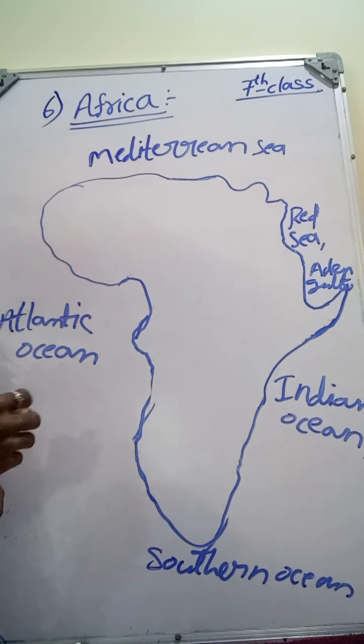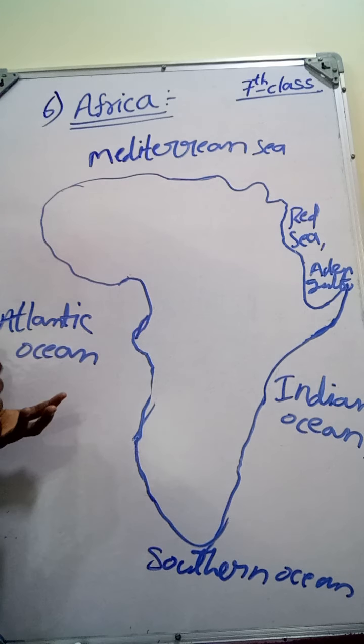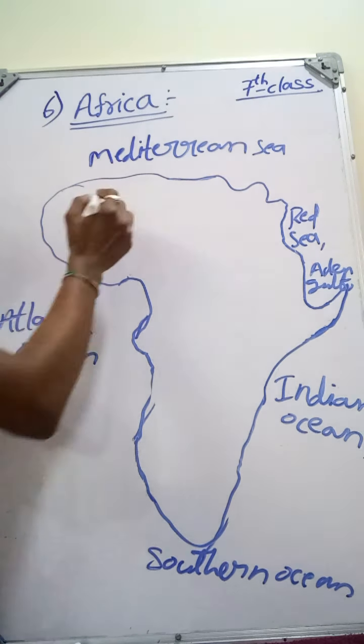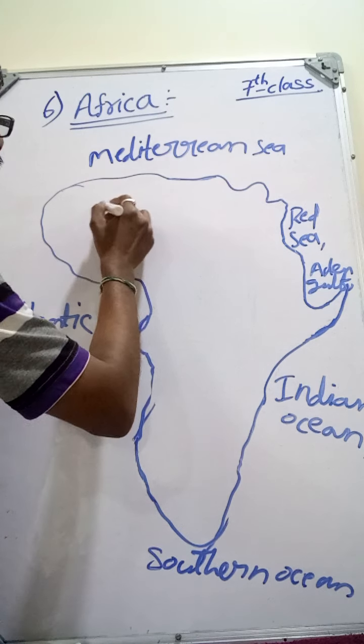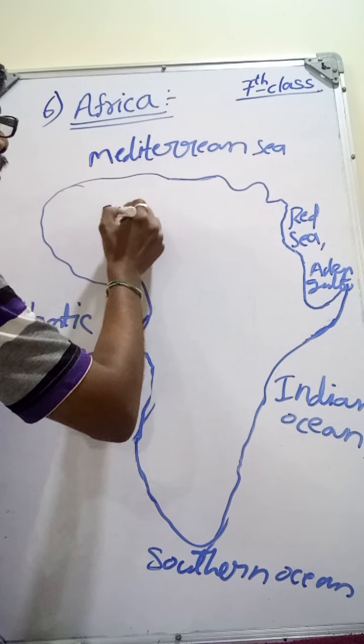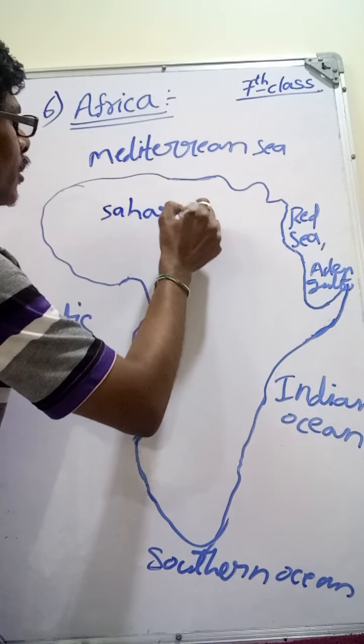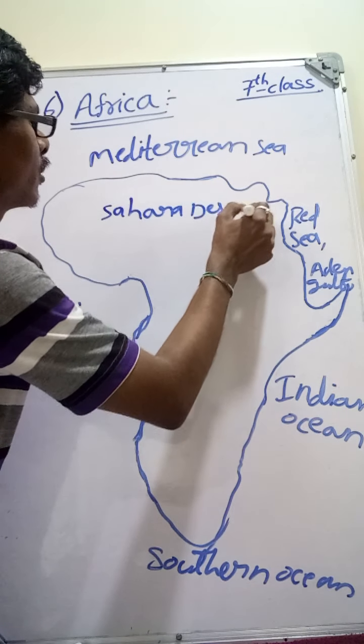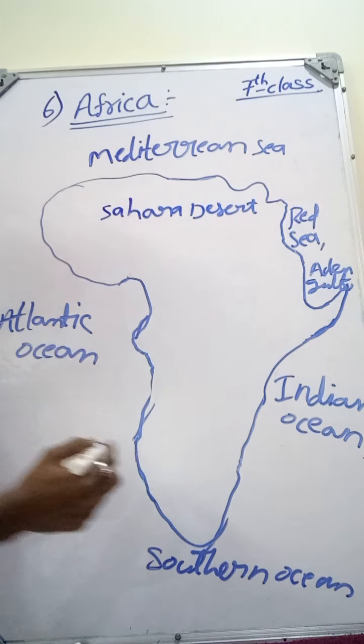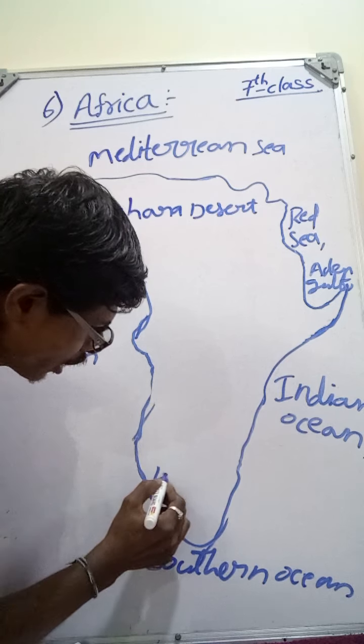Next, we look at the physical features of Africa. So what are the physical features? In the north side, we see the Sahara Desert. And on the south side, we see the Kalahari Desert.